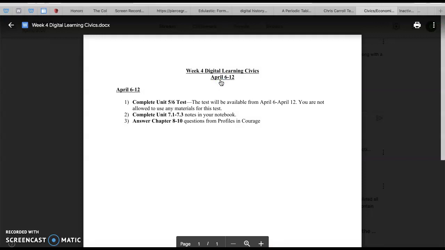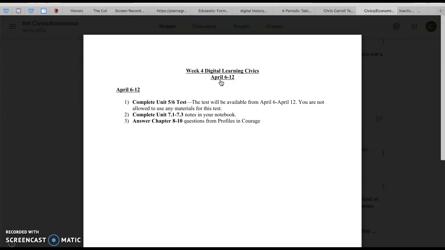The other thing is you need to complete Unit 7.1, 7.3 notes and upload those. I don't mind if you put several sheets of notes together. I just need to be able to see each page. So it's fine to do like 4 pages on one screenshot. I just need to be able to read your notes. You need to also listen to the videos that I put with these units and add to your notes, because I am going to be adding some of those things to tests and quizzes and things that are upcoming. So please make sure that you're watching the videos.